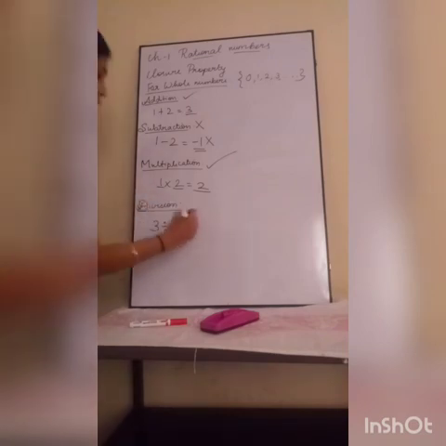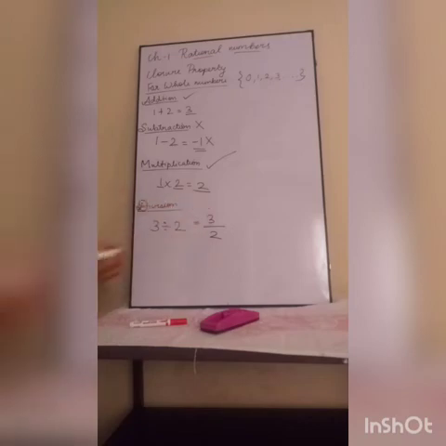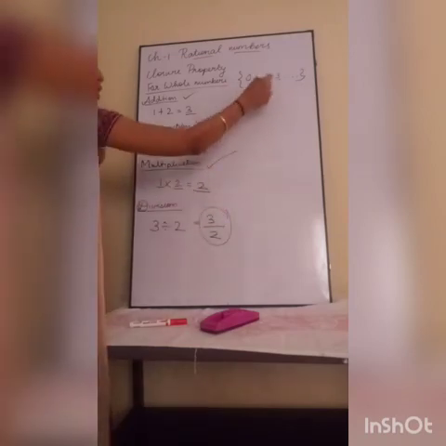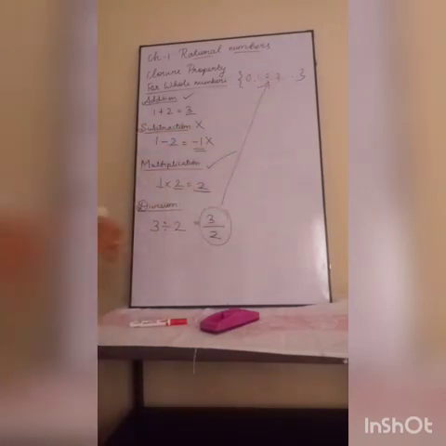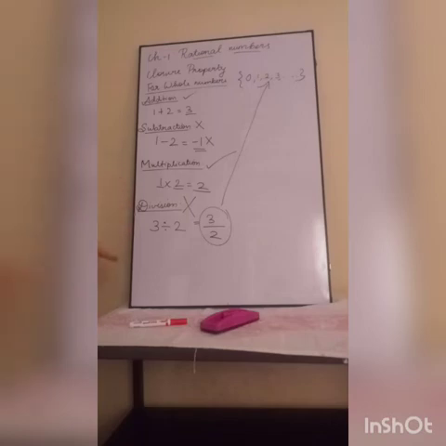If you divide 3 by 2, it will be a fraction. Whether this fraction is in the whole number set? No, because p by q format is a rational number, so it does not belong to whole numbers. So it does not satisfy for division. So whole numbers are not closed under division.